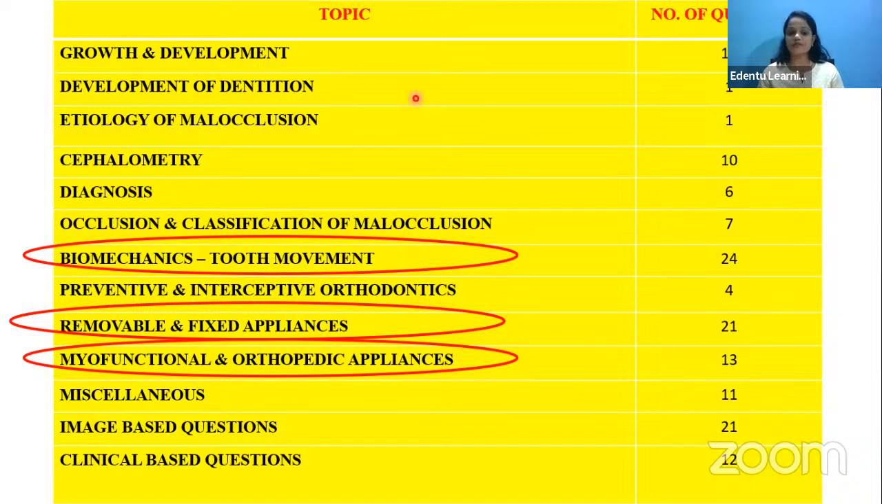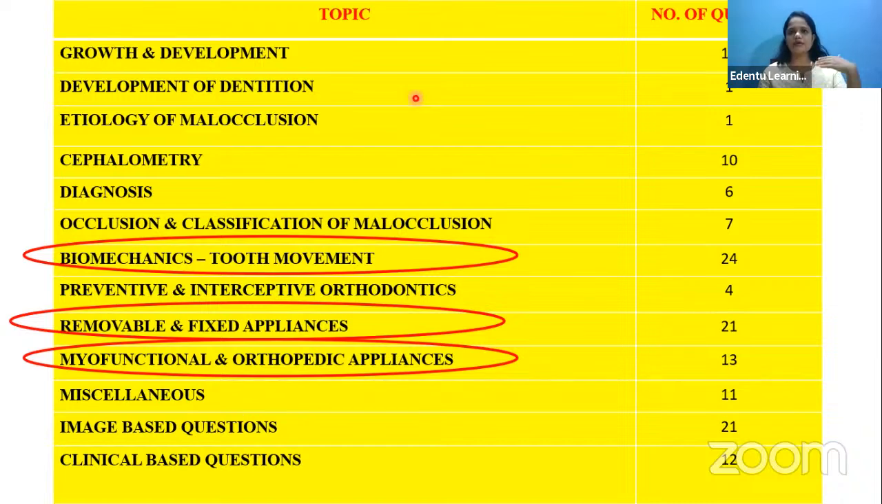Then you have the myofunctional and orthopedic appliances. Recently these were asked more. Like the headgears and the face mask, they will give you an image and ask you to analyze it, to find out which headgear or face mask is given. Miscellaneous, mainly the treatment planning.